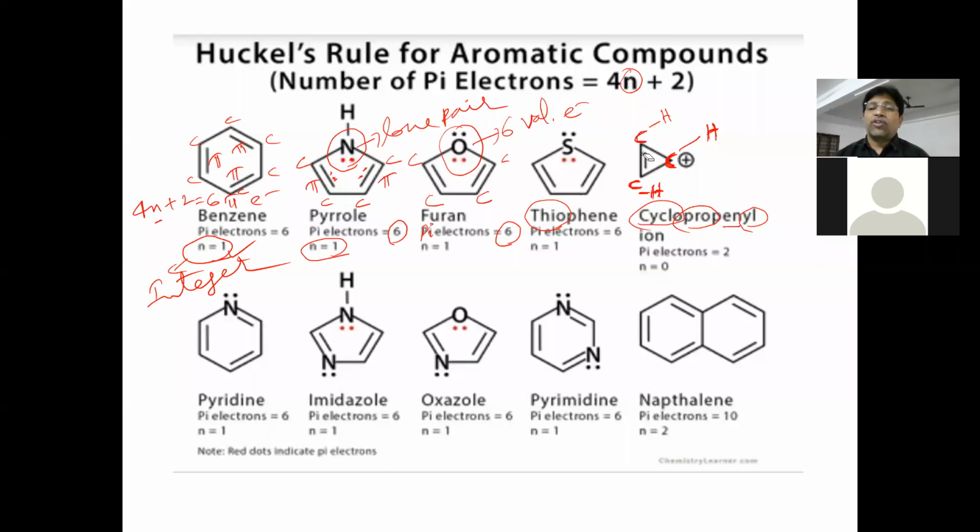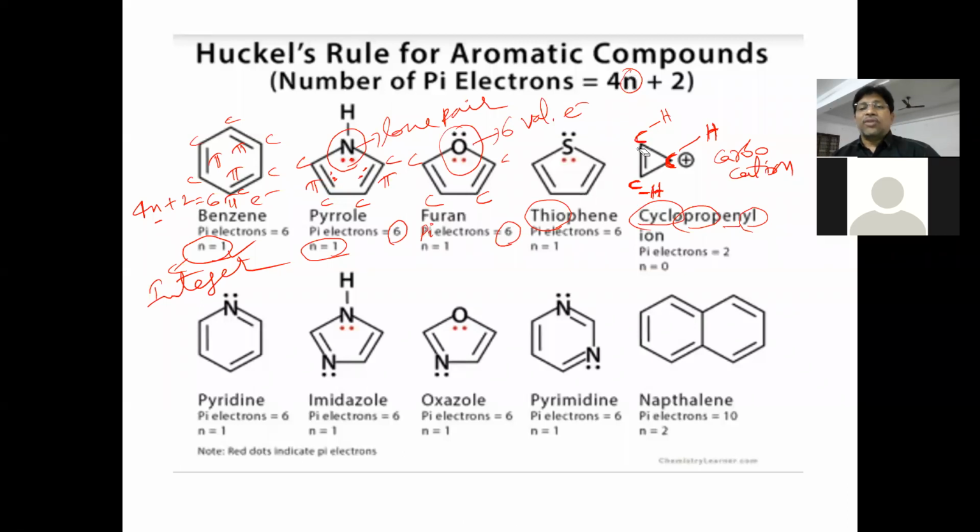If carbon has 4 bonds around it, 1, 2, 3, 4, it must be taken as what? Neutral carbon. Neither positive charge nor negative charge resides on it. But here this carbon has how many bonds? 3 bonds only. A carbon with 3 bonds, if it carries a positive charge, is called carbocation. What is it called? Carbocation.